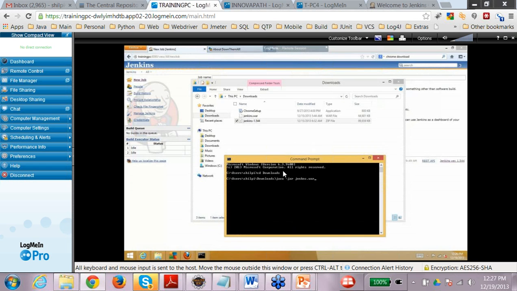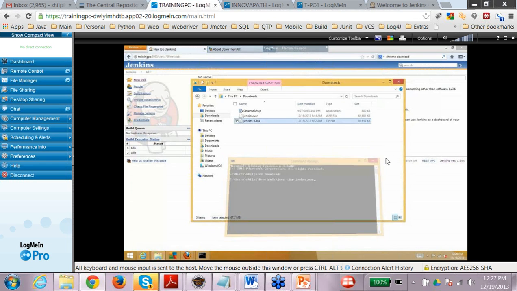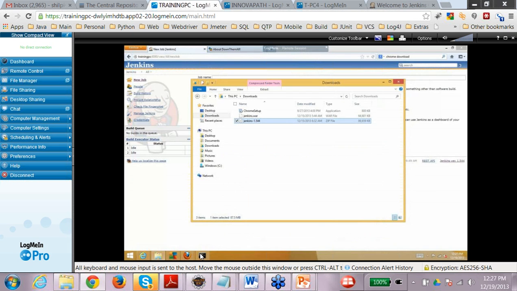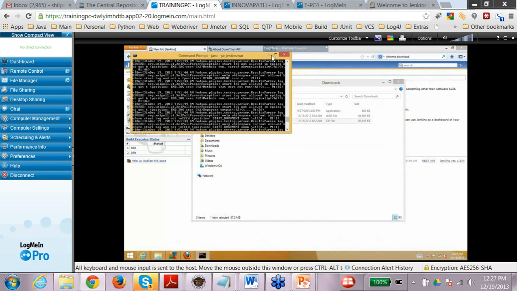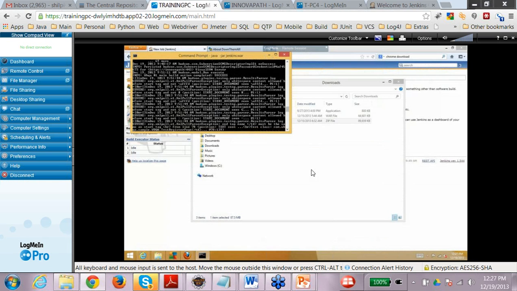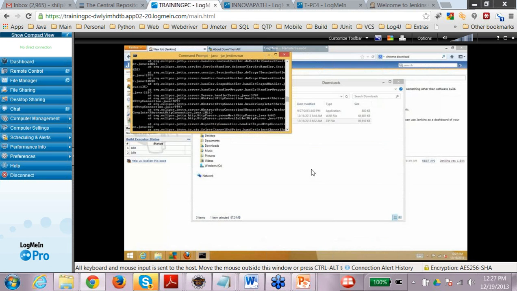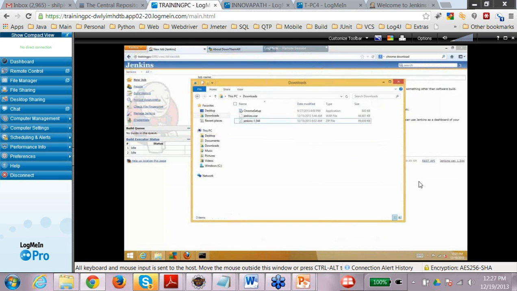Once you start this, you will see something running up here, and I have already started my Jenkins. So it's already running up here. When you do it for the first time, you will see a message like Jenkins is up and running, which means that Jenkins is up and running.